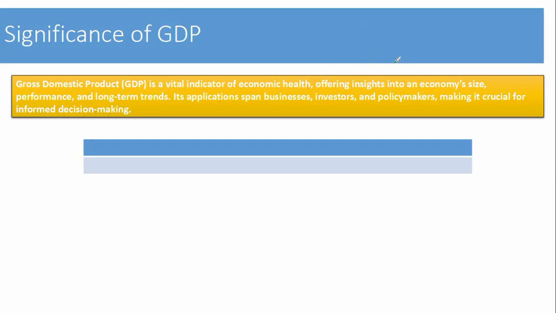Now, what is the significance of GDP? GDP is a vital indicator of economic growth in our country, giving insight into how the economy is going, its size, performance and long-term trends. Its applications span business, investment and policymaking, making it crucial for informed decision making in our country. This is all about GDP and national income.